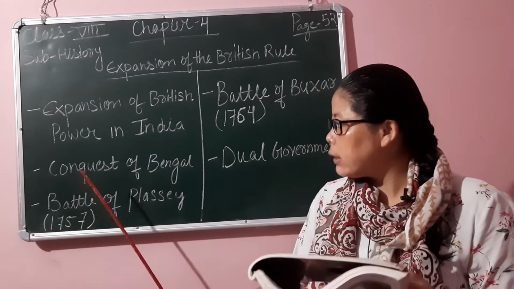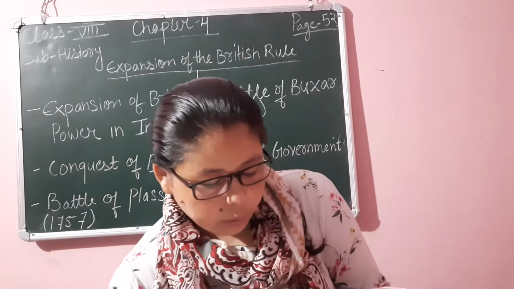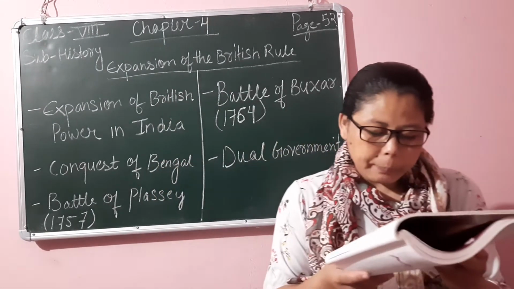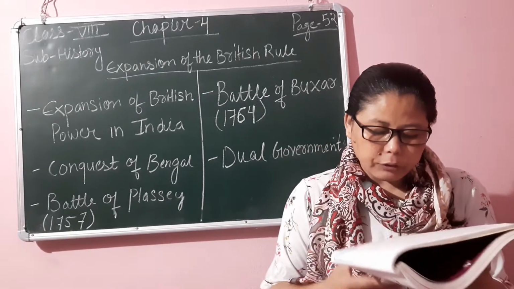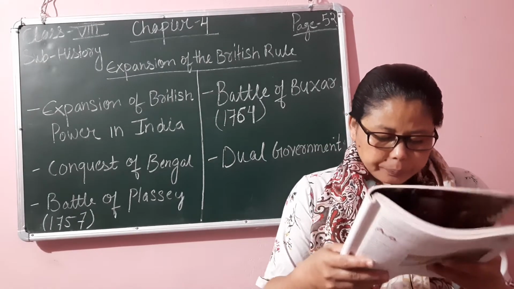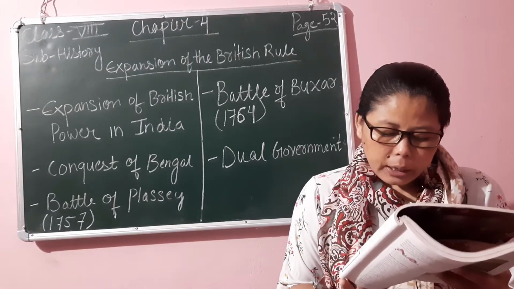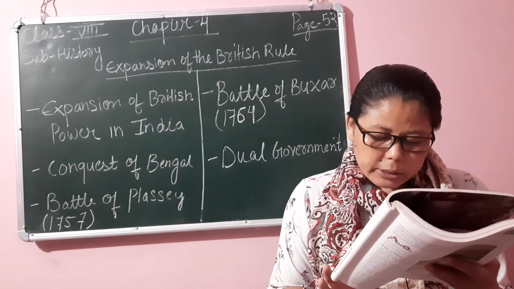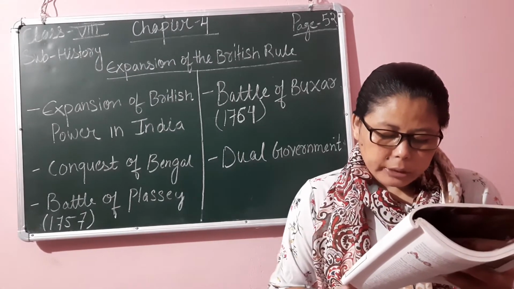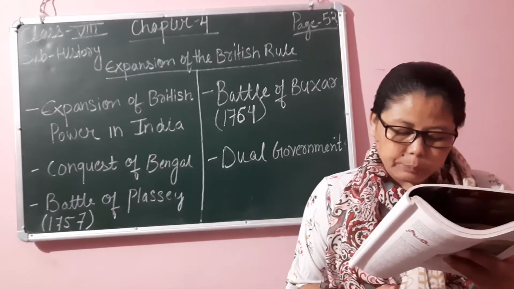Next topic is conquest of Bengal. Bengal was the first state to be occupied by the British, in 1764. After the death of Aurangzeb, the Mughal Empire became weak. Nawab Sirajuddaulah challenged British activities like non-payment of customs duties in Bengal.